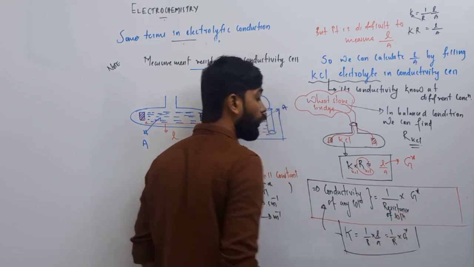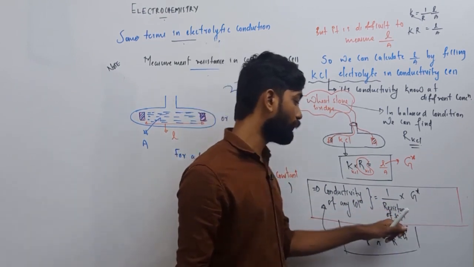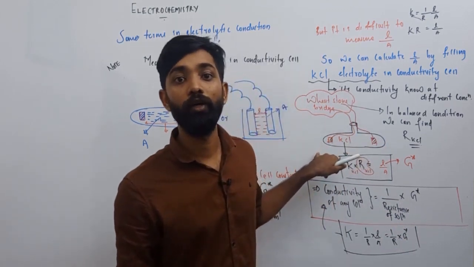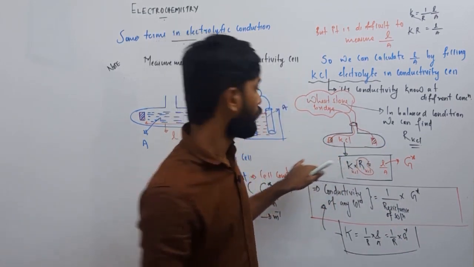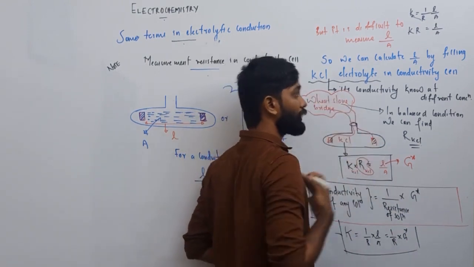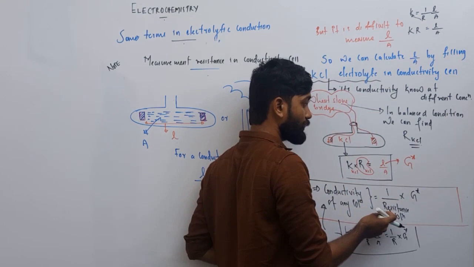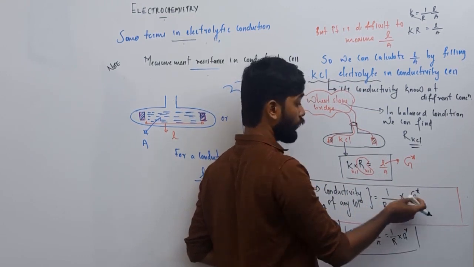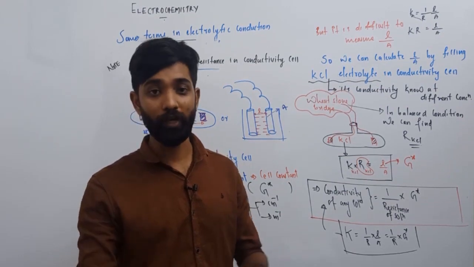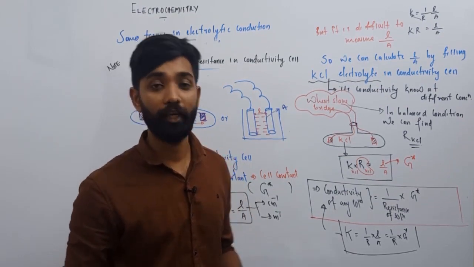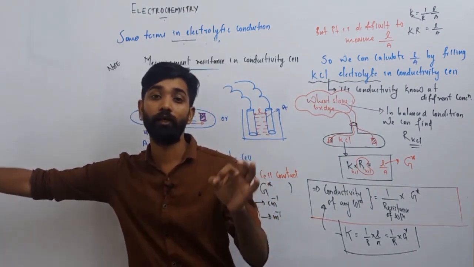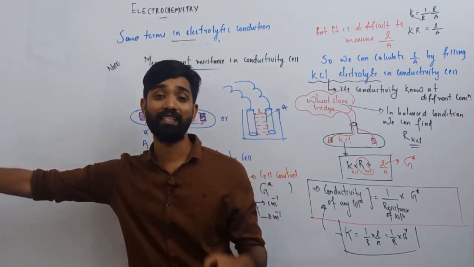And how can we find the resistance of a solution? You simply put that solution into the already defined conductivity cell, and using a Wheatstone bridge I can find the resistance. I substitute the resistance, and we already know the value of G star. So simply multiply it with G star, and you obtain the conductivity. For any solution, we can easily find its conductivity if we know the resistance.